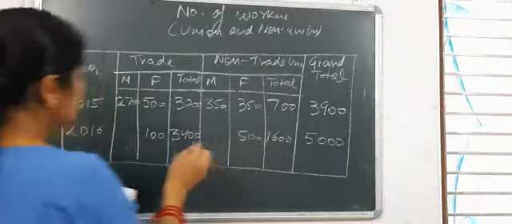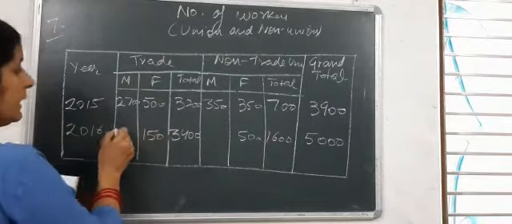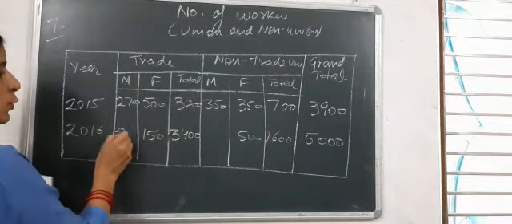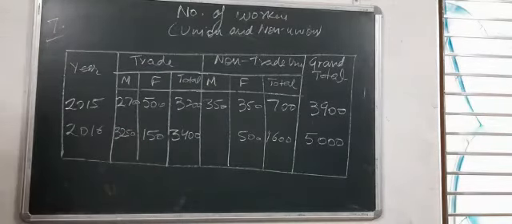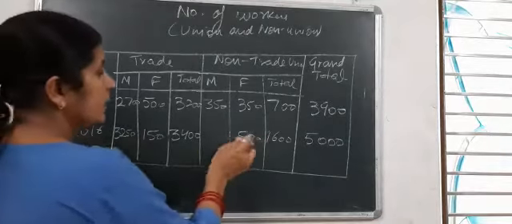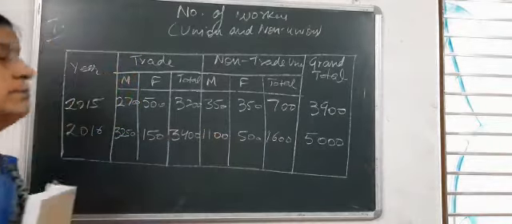Out of 650 total, 150 are for the trade union. So the remaining 3,250 are for the trade union males, and here the remaining 1,100 are the non-trade union male workers.